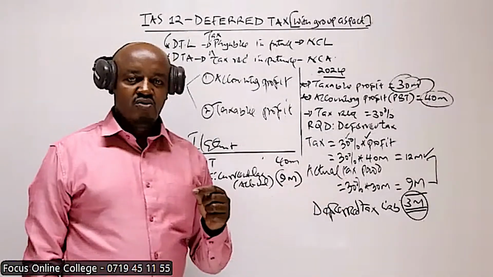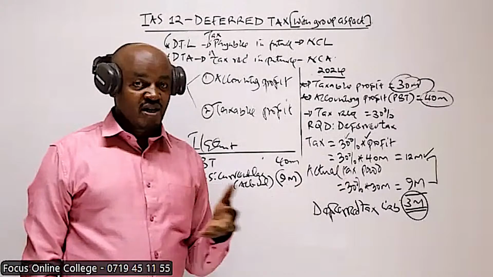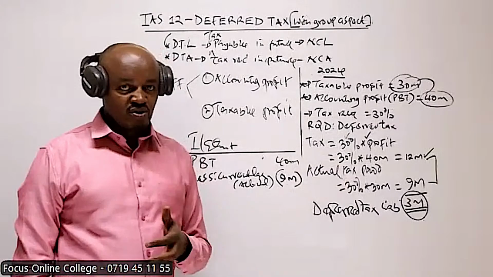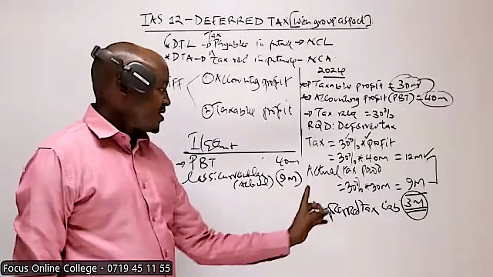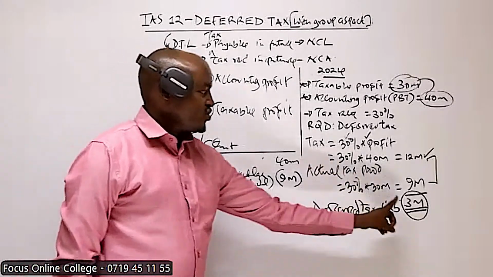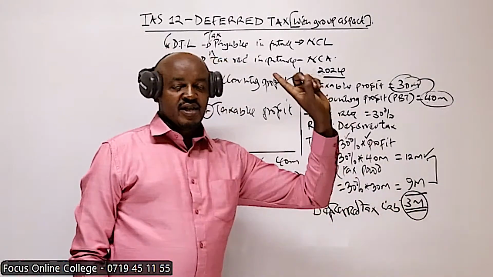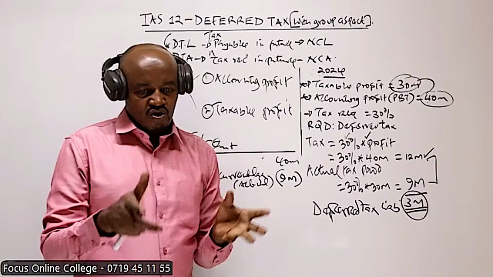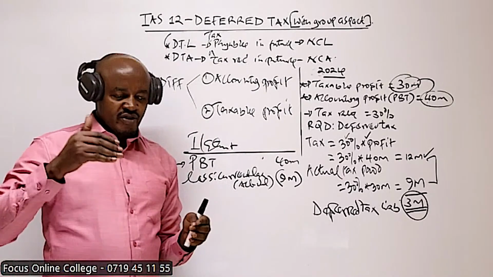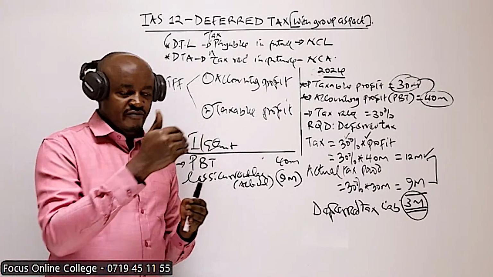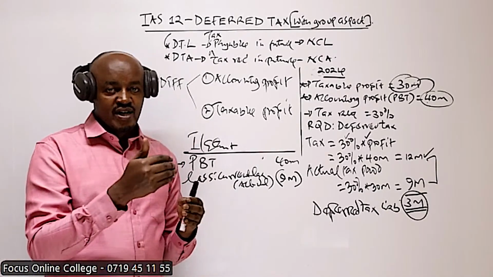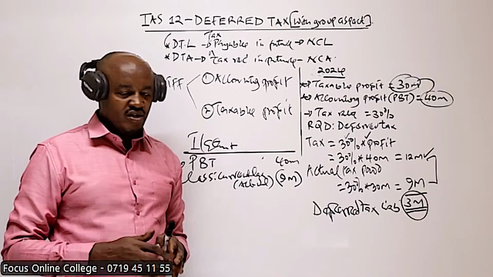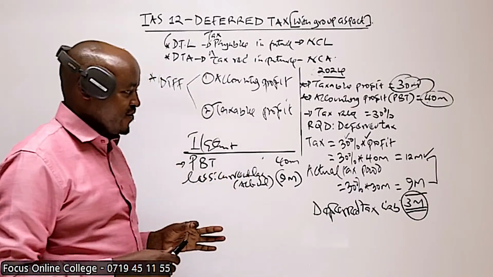Now, what you need to do as an accountant, in accordance with something called the prudence concept, you need to set aside 3 million from the profit of the current year to be used in paying taxes in the future. That is in accordance with the prudence concept. Remember what the prudence concept requires: if you expect to incur a loss in the future, you need to provide for it today. So we make a provision for 3 million.